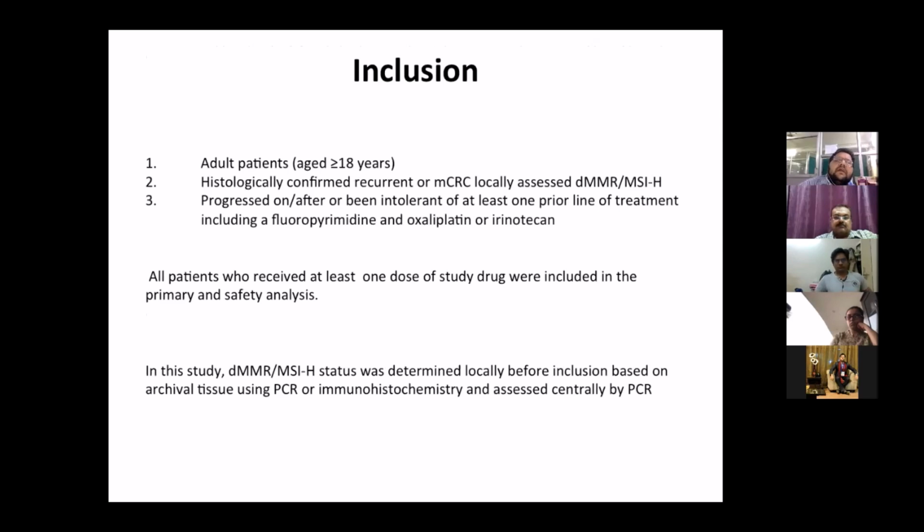The inclusion criteria were adults with histologically confirmed recurrent or metastatic colorectal cancer. They had to be assessed for the presence of microsatellite instability. They had progressed or had been intolerant to one previous line of treatment with chemotherapy, either fluoropyrimidine, oxaliplatin, or irinotecan.